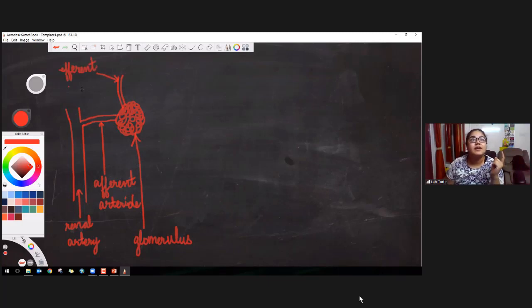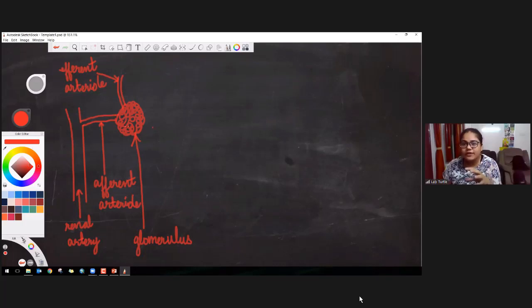E-F-F-E-R-E-N-T. So you can see I'm showing everything in red for now. So everything contains oxygenated blood. This blood goes to efferent arteriole. Fine, this much part is clear. Now this renal artery, whatever blood it brought to afferent arteriole, that blood is oxygenated, and from it nitrogenous waste has to be removed. Correct?